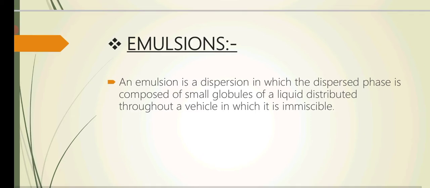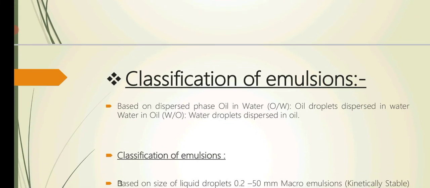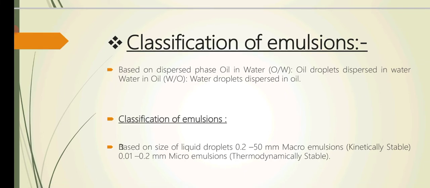Next, we would study about emulsions. What are emulsions? Emulsion is a dispersion in which the dispersed phase is composed of small globules of liquid, which is thoroughly distributed in a vehicle in which it is immiscible. And further emulsions can be classified into two categories: oil in water and water in oil. In case of oil in water, oil droplets are dispersed in water, and in case of water in oil emulsion, water droplets are dispersed in oil medium.